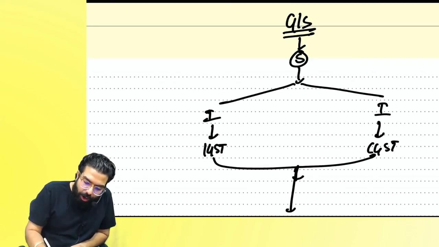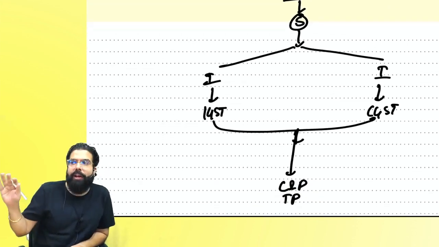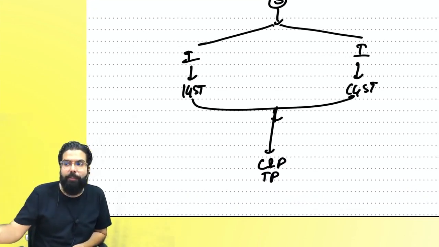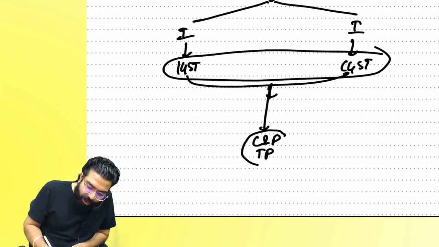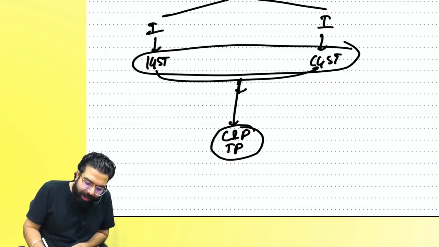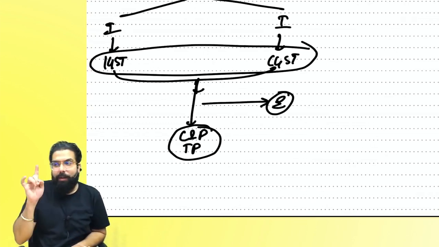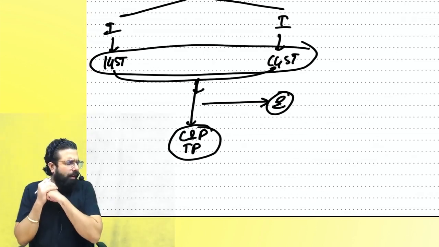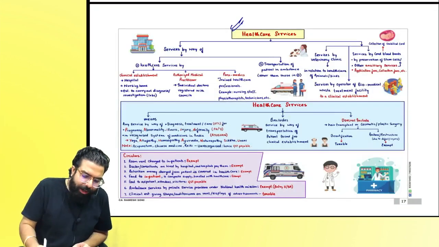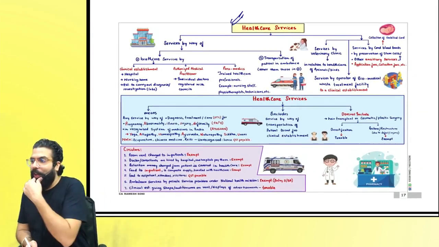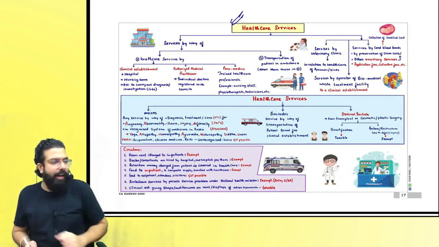Listen, on all goods and services other than alcoholic liquor for human consumption and petroleum products, GST is levied, but GST need not be collected if it is falling in an exemption. And in public interest, government have given exemption with respect to healthcare. Let's go ahead and understand all the circulars and all the entries relating to healthcare now.